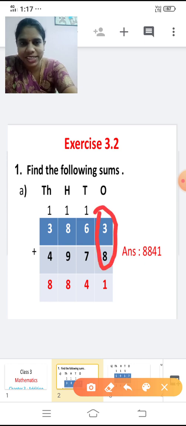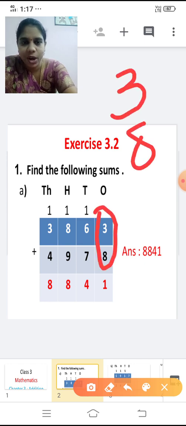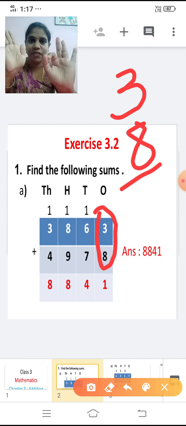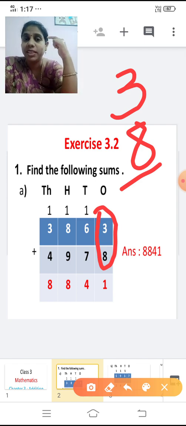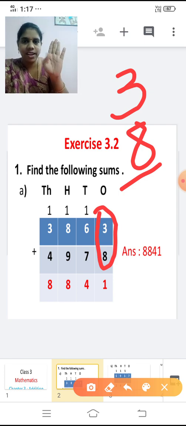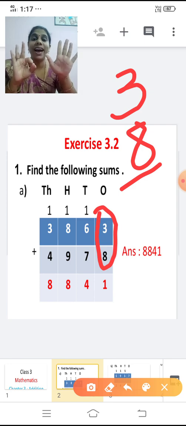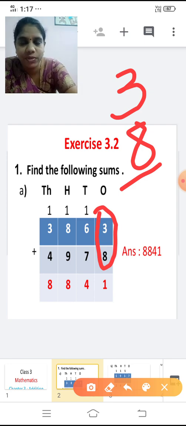Shall we add? Yes, 3 plus 8. Now tell me the answer now, children. Add 3 and 8 and tell me the answer now. 3 in the mind, 8 in the finger, or else after 3, keep 3 in mind. After 3 you're going to add 8, right? 4, 5, 6, 7, 8, 9, 10, 11. So I've added 8 numbers. After 3, 11. So if I add 3 to 8, the answer is 11.